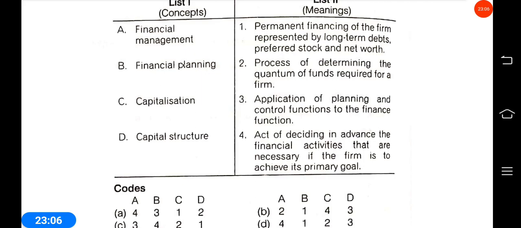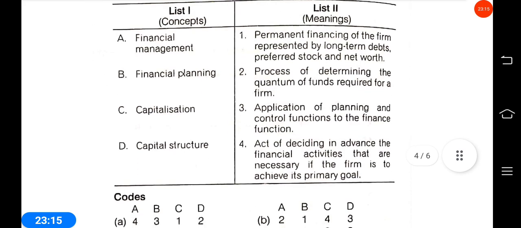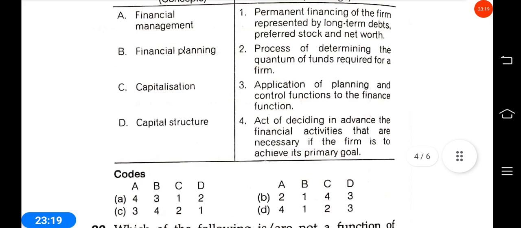Okay, the answer should be: the process of determining the quantum of funds required for a firm, this is the capitalization.